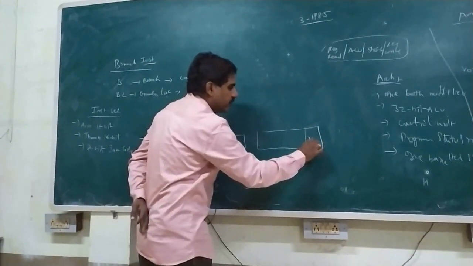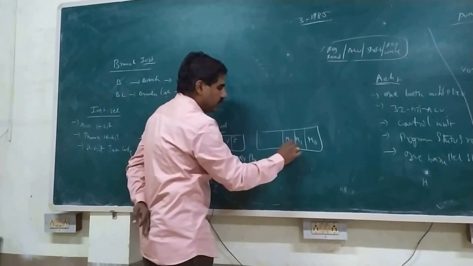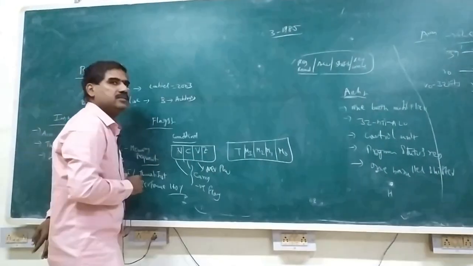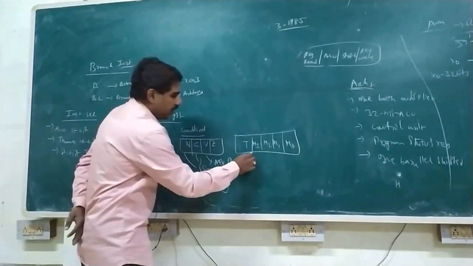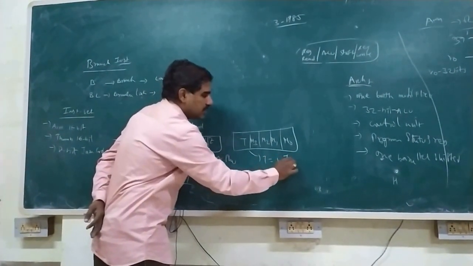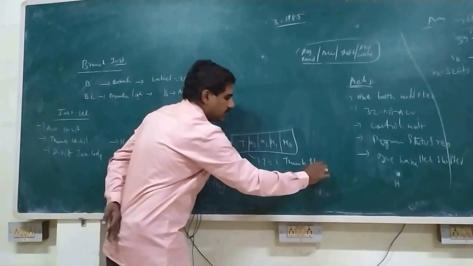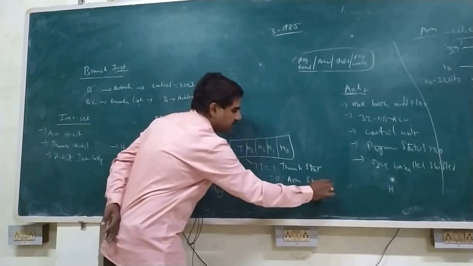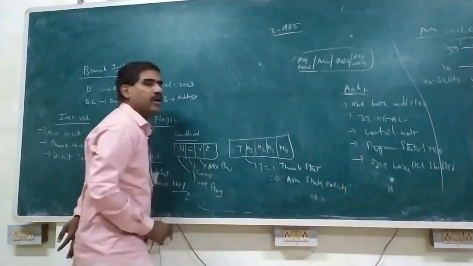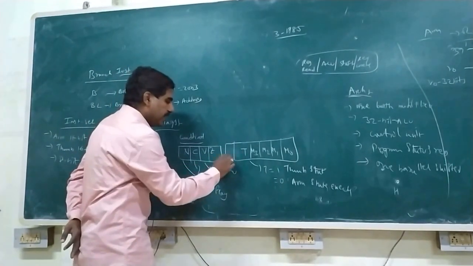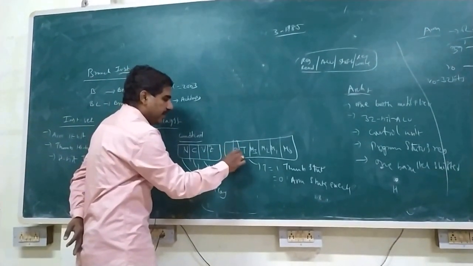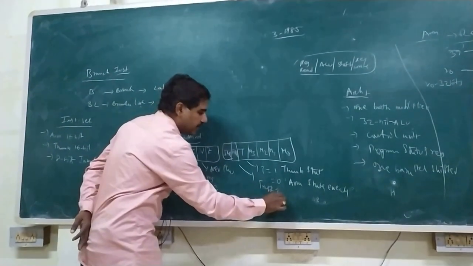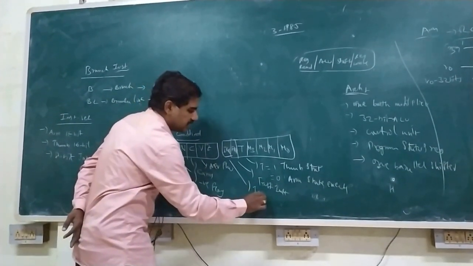In this we have four modes: M0, M1, M2, M3. Again we have a T bit. T means Thumb instruction. If T is equal to 1, Thumb state will be executed. If T is equal to 0, only ARM state will be executed, nothing but ARM operations will be executed. Another one is FIQ or IRQ. FIQ means a fast interrupt request. IRQ means a general interrupt.